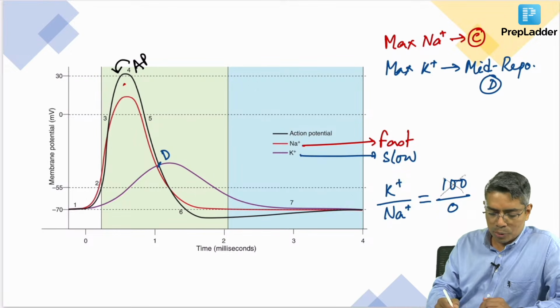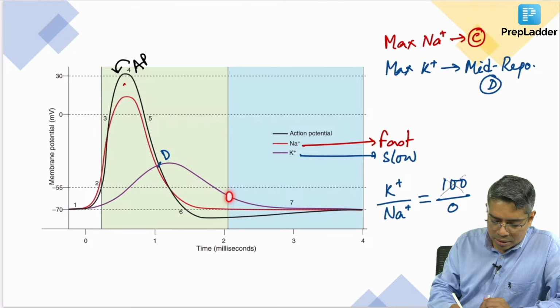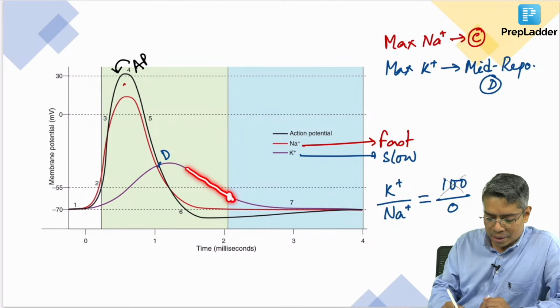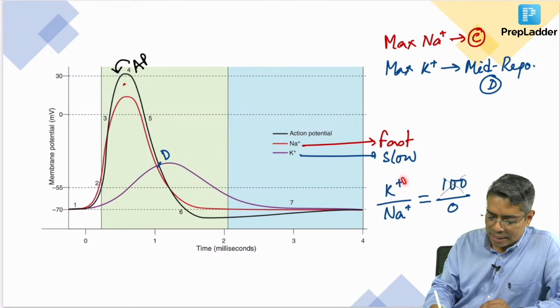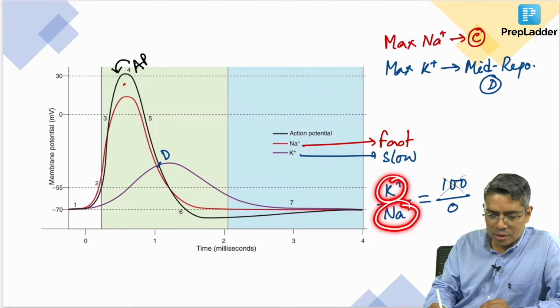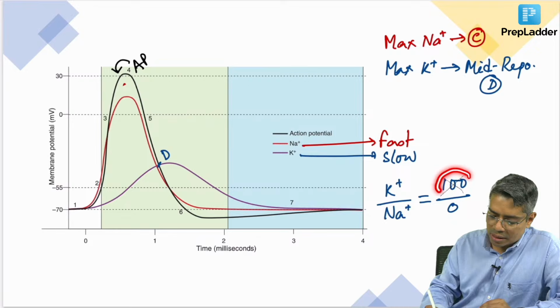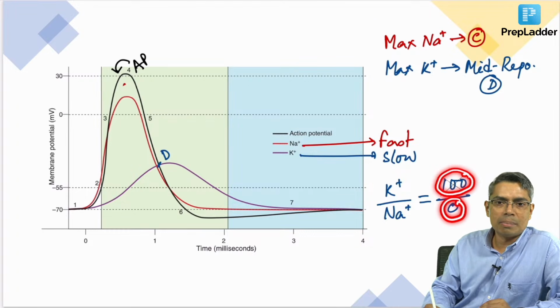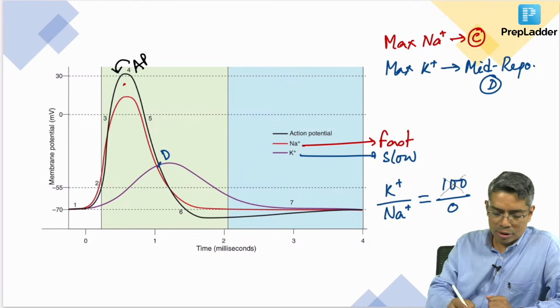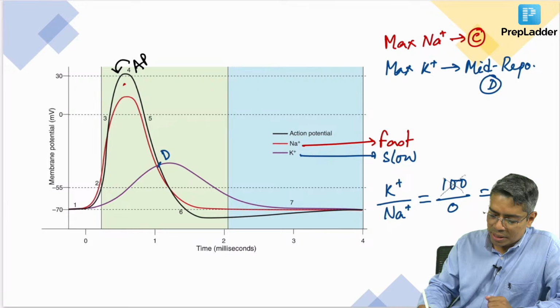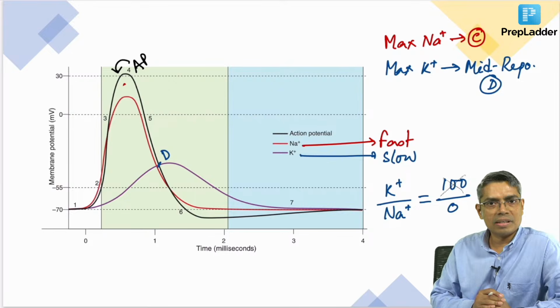Okay. Suppose at this point here the potassium channels are still open, but if you look at the sodium channels, almost all of them are closed or inactivated. So, if I take a ratio between potassium permeability and sodium permeability, 100 potassium channels are open, but sodium channel opening number is 0. So, some number upon 0. So, what will be the ratio? The ratio will be infinity. Getting my point? The ratio will be infinity.